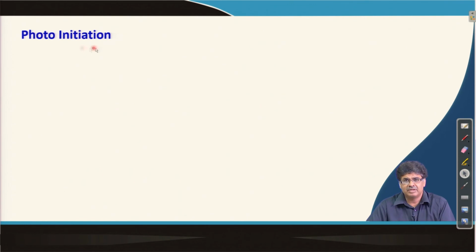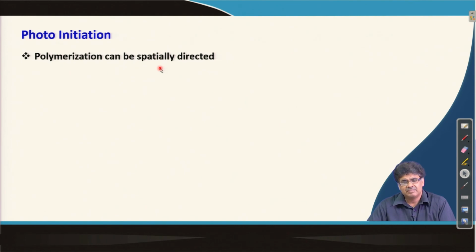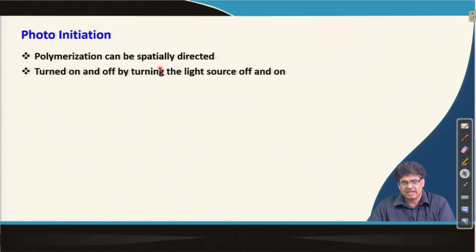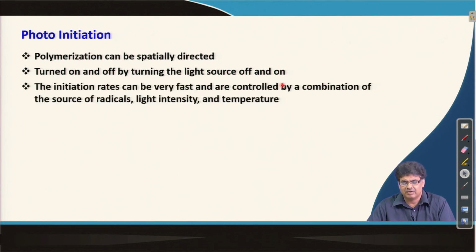There is another common way to carry out the initiation process, which is photo initiation. The advantage of photo initiation is that we can direct the light onto a part of the reaction mixture to polymerize that part, and we can turn the polymerization on and off by switching the light on and off.